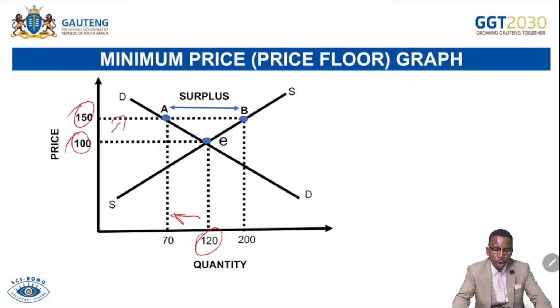And then how much supply is made by producers? They supply more; along the supply curve, 200 units are supplied of this product. So they supply more, meaning there's oversupply of the product. So there's a market surplus while consumers are demanding less. So what is the effect of this?